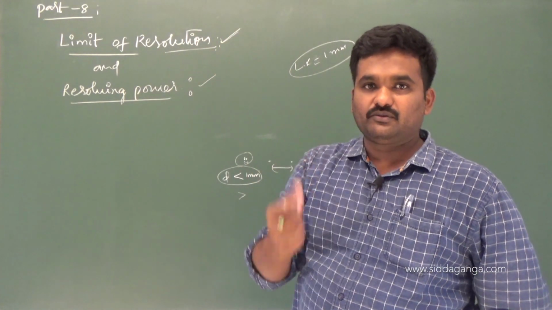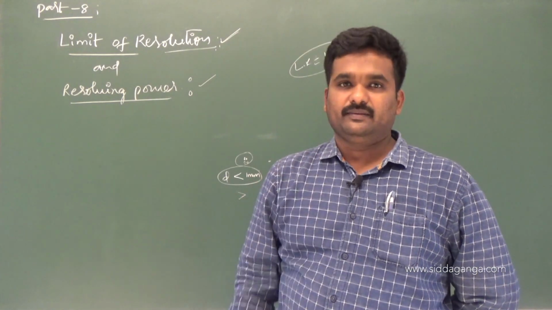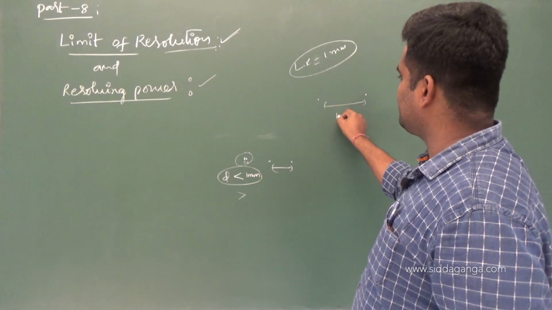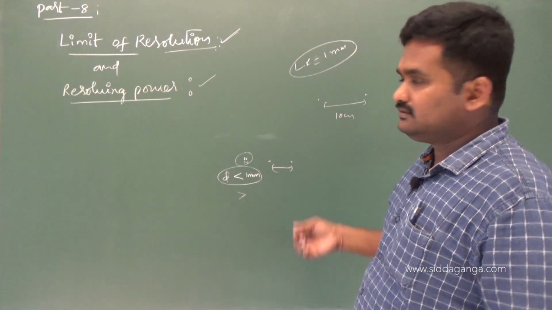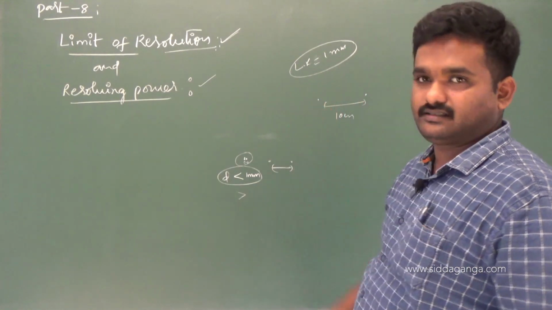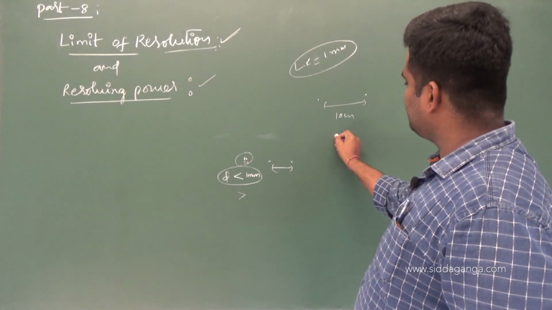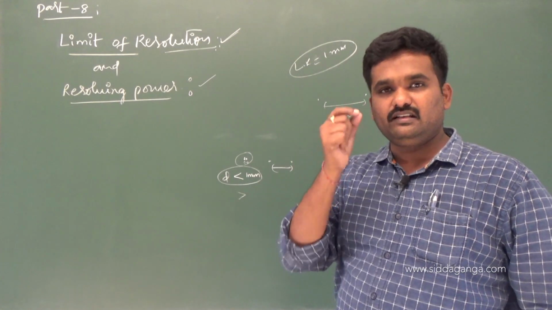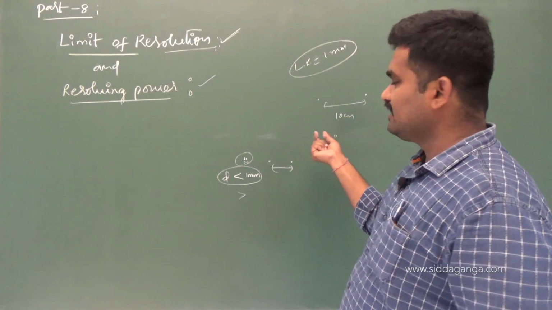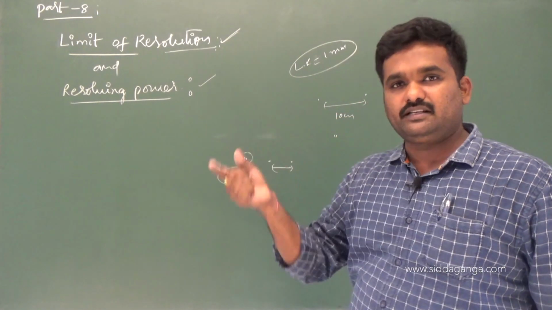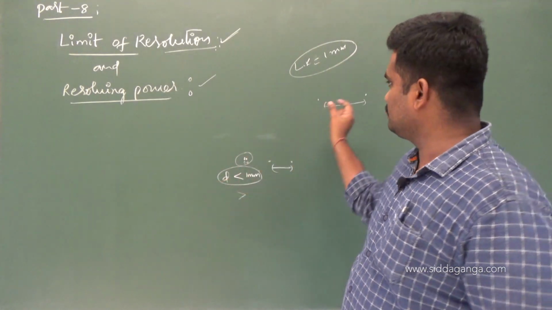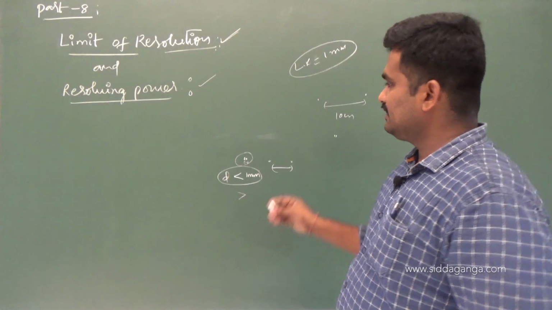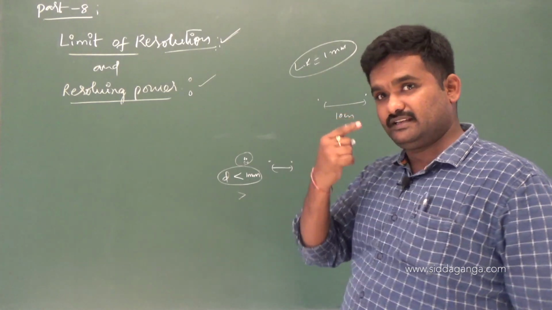For example, if you want to know the limit of resolution of your eye, you place two objects like this, initially separated by some 10 centimeters. Then keep on decreasing the distance. At a particular distance you cannot see them as two distinct objects. That will be the least distance for which your eye can resolve the two closely placed objects, and that is the limit of resolution of your eye.